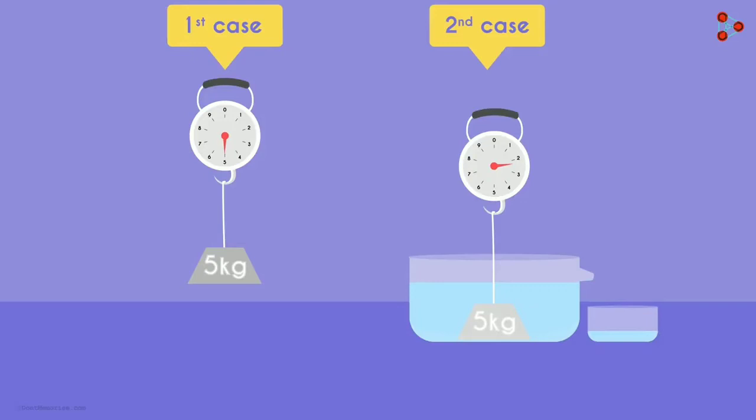Why is that? It's because of the buoyant force acting on the object. You'd have also noticed that some water was displaced. Now in this context, we can say that the weight of this displaced water is equal to the magnitude of the buoyant force acting on the object. That's the Archimedes principle.